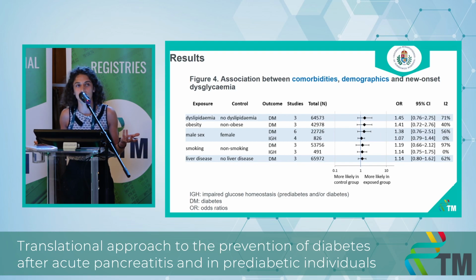And figure 4, the final one, shows that we have found no statistical significance for either of the comorbidities or demographic factors shown on the figure, such as dyslipidemia, obesity, male sex, smoking, and liver disease. However, you may notice that the pooled odds ratio is always over 1, and that we have been able to include mostly only 3 studies in each of the analyses.